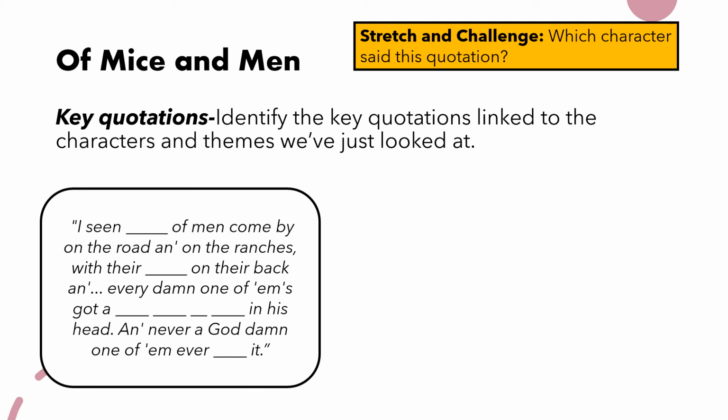So, second quotation says, I seen blank of men come by on the road and on the ranches with their blank on their back, and every damn one of them's got a blank, blank, blank, blank in his head, and never a goddamn one of them ever blank it. Okay, so this is a really important quote for one of the key characters as well that we just mentioned. Try to have a moment and just think what goes into the spaces and who it was that's actually said this famous quotation. I'm going to go ahead now and reveal the answer.